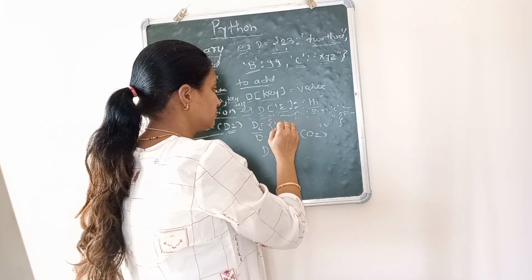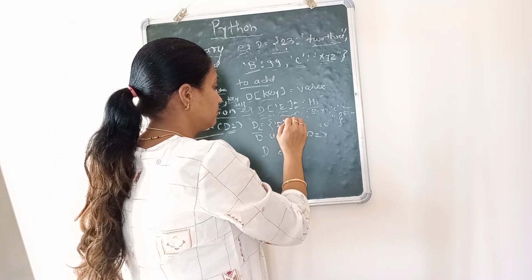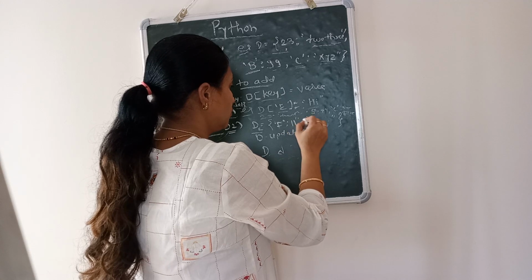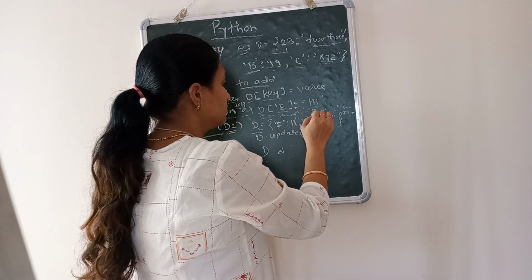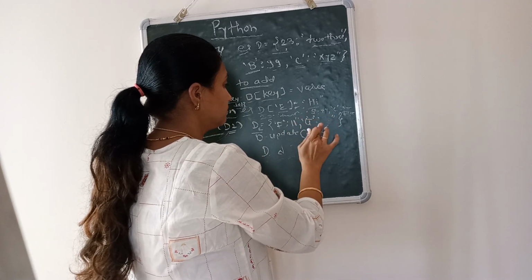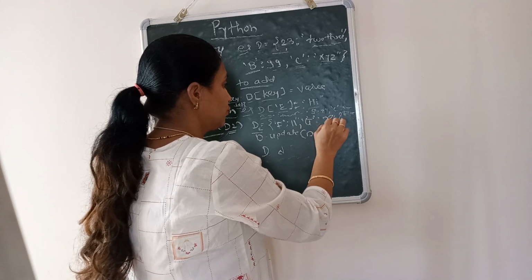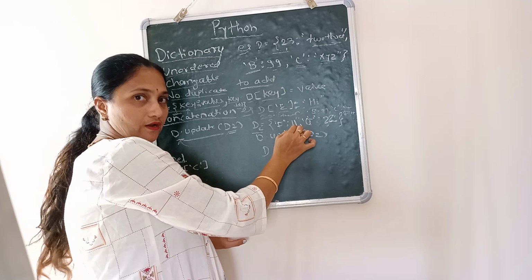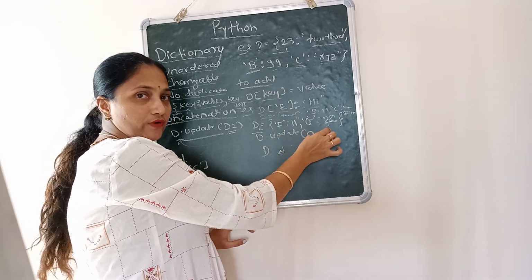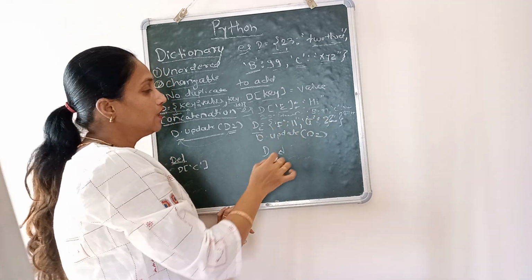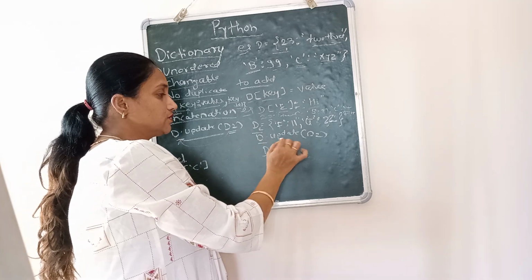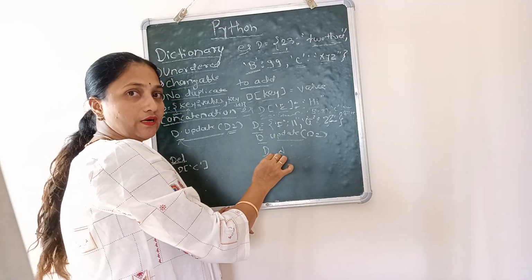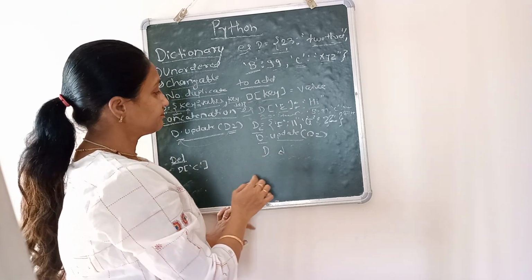Suppose F colon 11 comma G colon 22. So F is a key over here, 11 is the value, G is a key and 22 is the value. And if you write the function D dot update D2, what will be the contents of the new dictionary now?